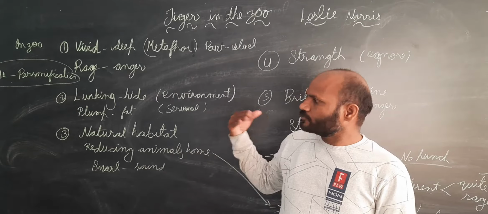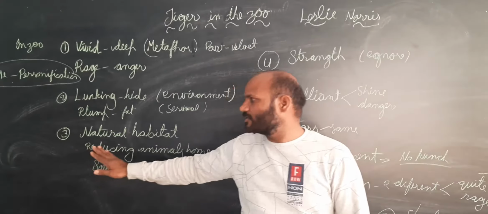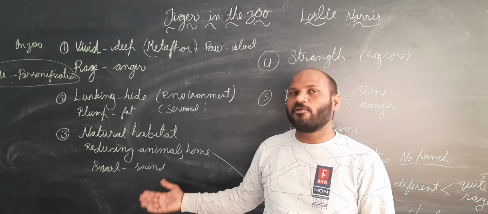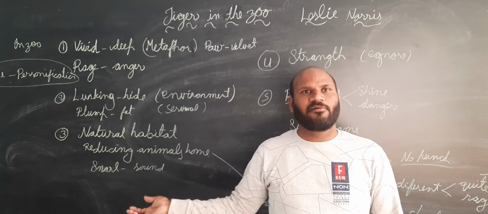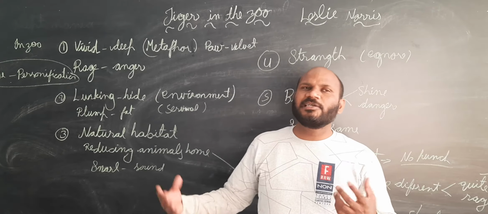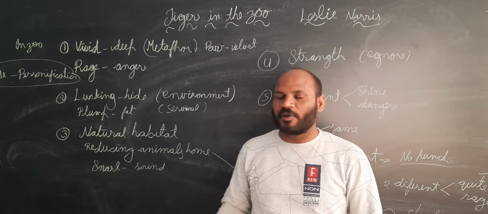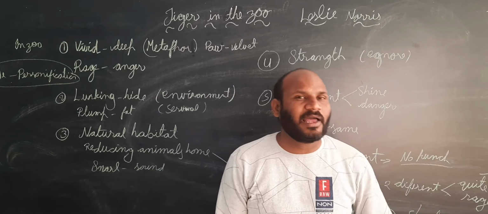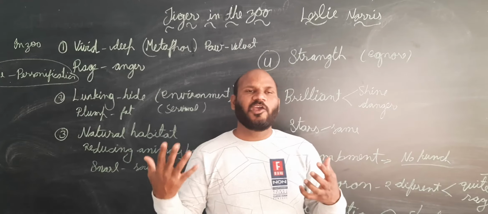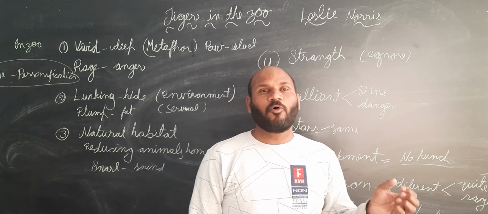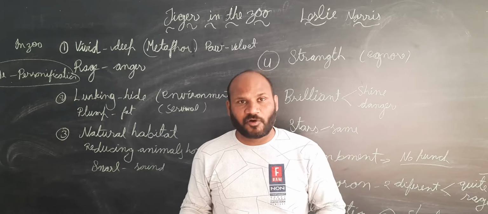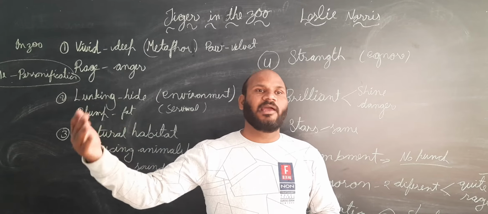And next, if I go ahead to the third stanza, we will find the natural habitat. The poet is talking about the natural habitat, where, as I said earlier, the tiger looks very good only in its natural habitat. It is totally free there. It is just moving and enjoying its life. So generally what we see, the humans are doing what? Nowadays all humans are cutting the wood, cutting the jungles, cutting the forest, and they are increasing day by day